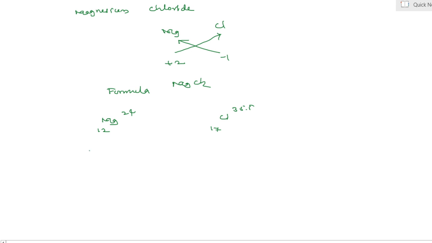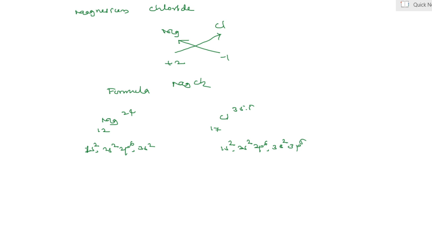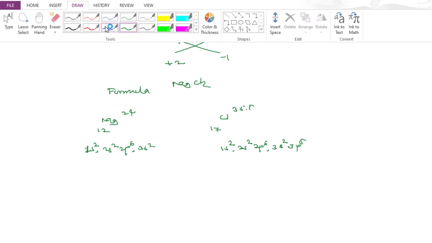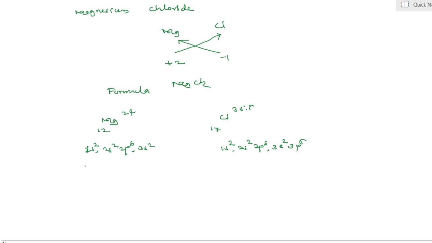Yes, according to electronic configuration, magnesium is 1s2 2s2 2p6 3s2, and chlorine is 1s2 2s2 2p6 3s2 3p5. Yes, my dear students, let us see how many valence electrons are present here.